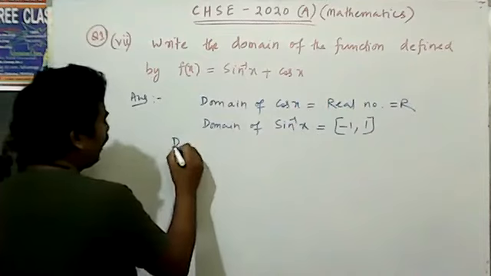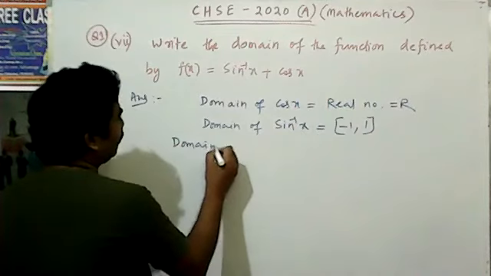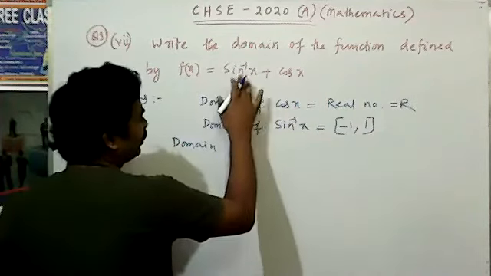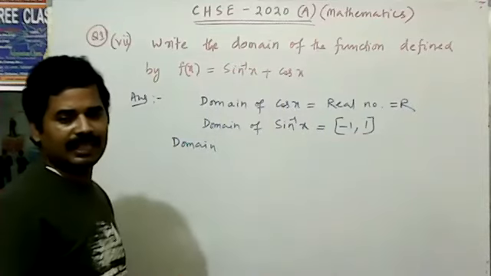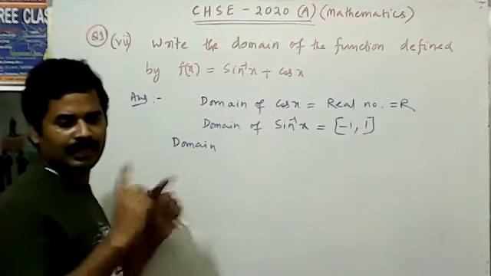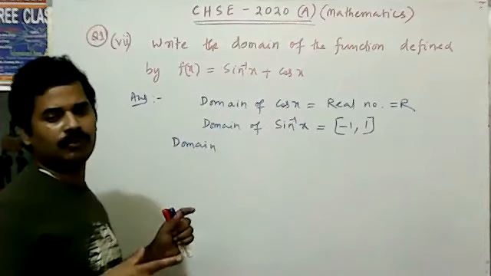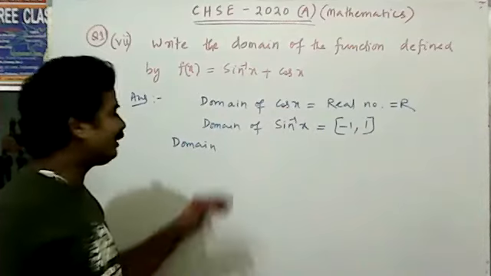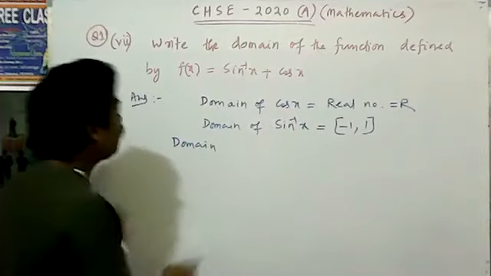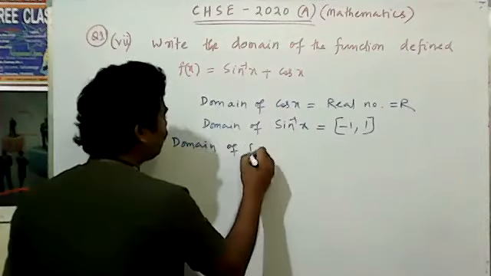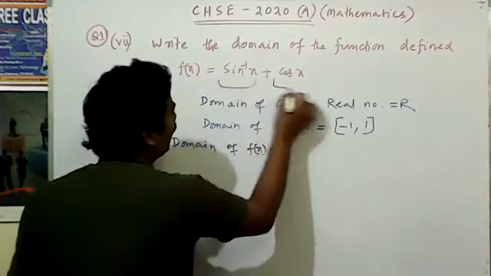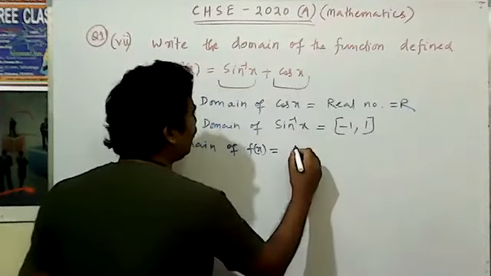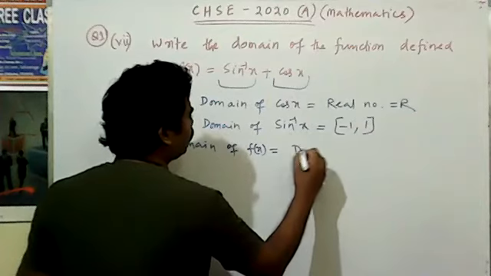So the domain of that is addition, subtraction, division, multiplication, whatever the composites are there. If two functions are there, then the domain is always the intersection. So that's why the domain of the function f of x, which is the addition of these two functions,